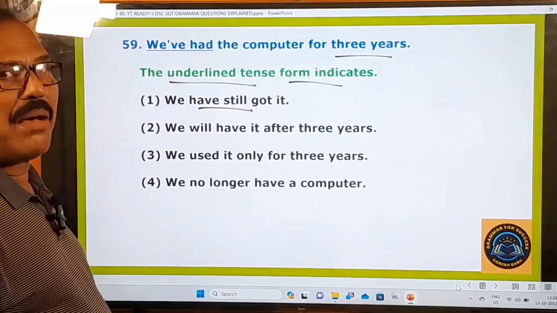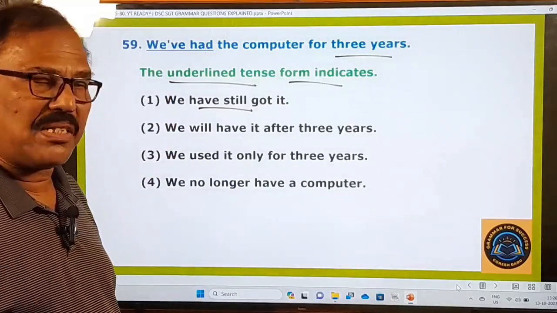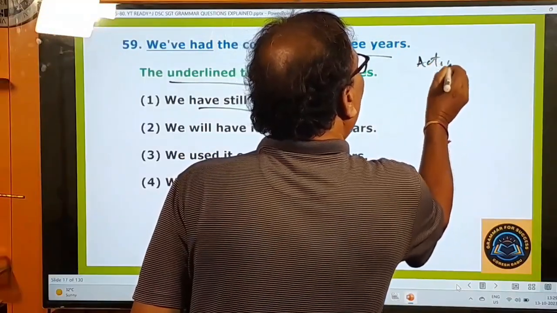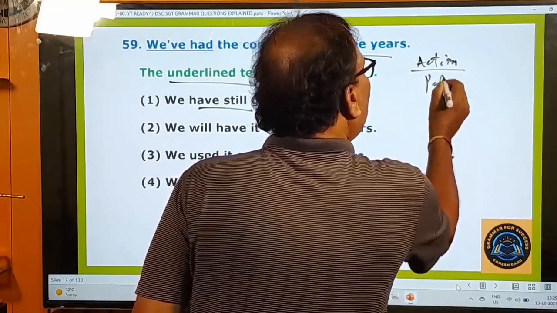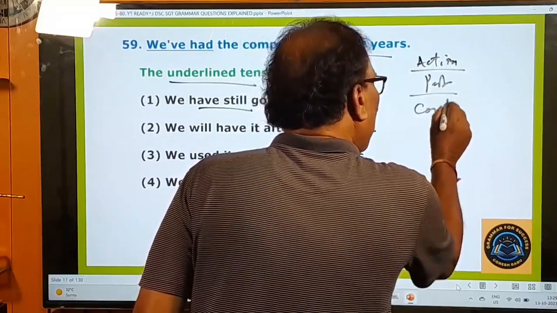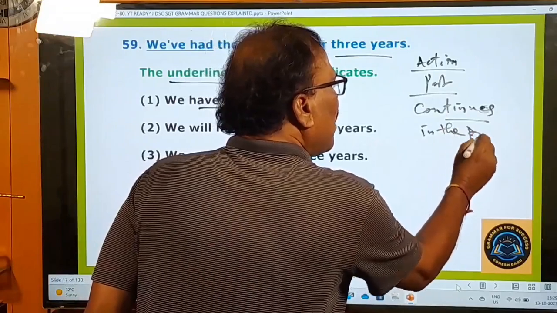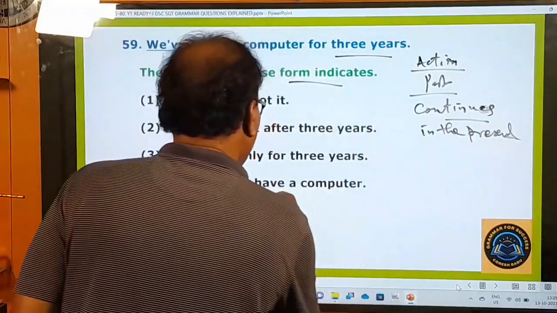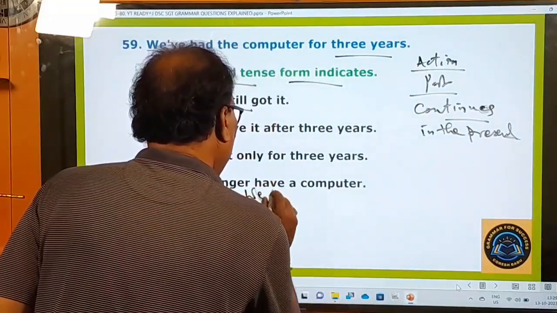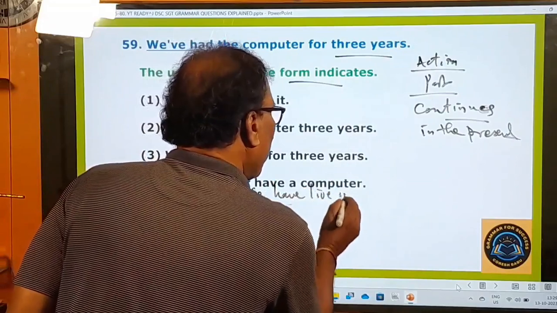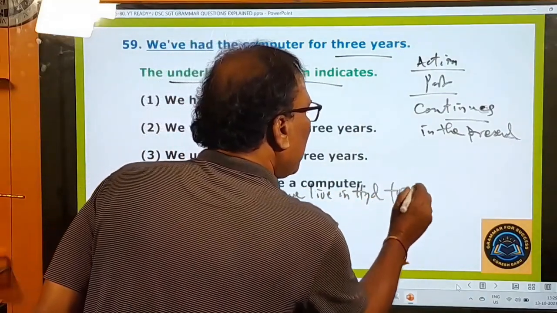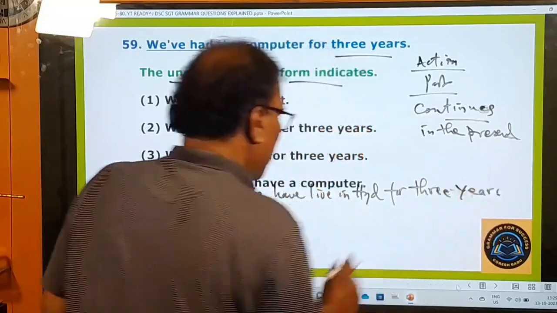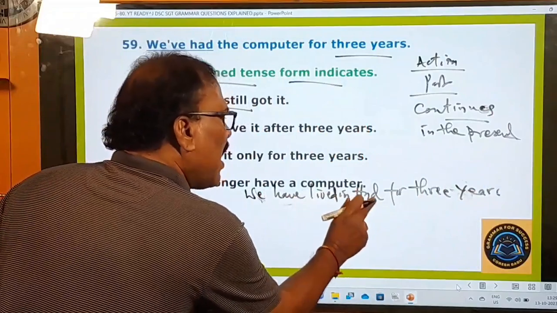And you know very well about the use of the present perfect tense. What is the use of the present perfect tense? It is used to indicate an action, okay, that begins in the past and continues in the present. That is the point, in the present. Okay, I'll give you an example here. We have lived in Hyderabad for 3 years. Take for granted 3 years, right? This is the sentence.